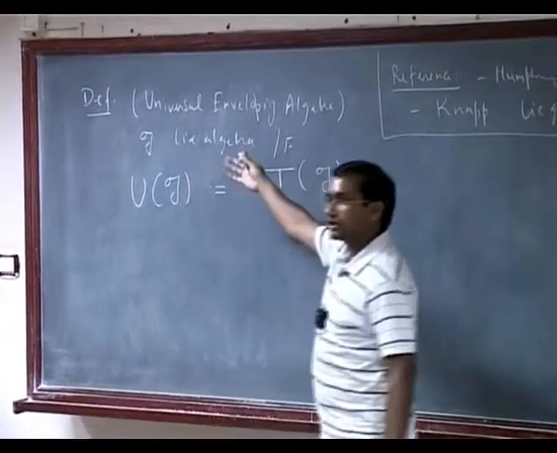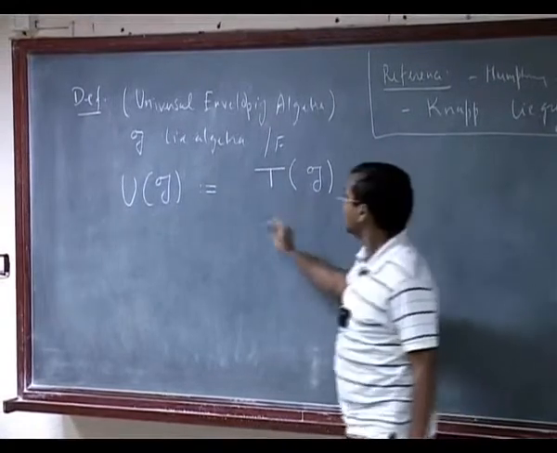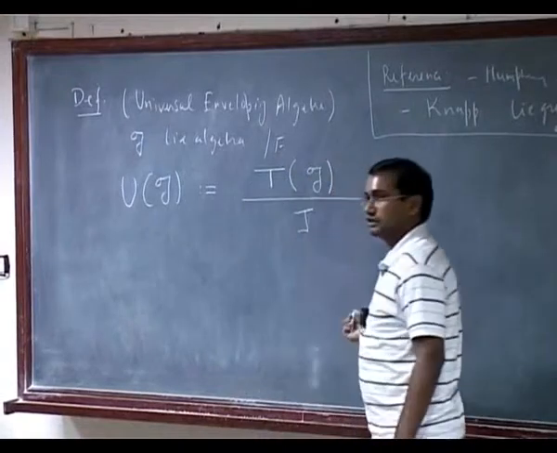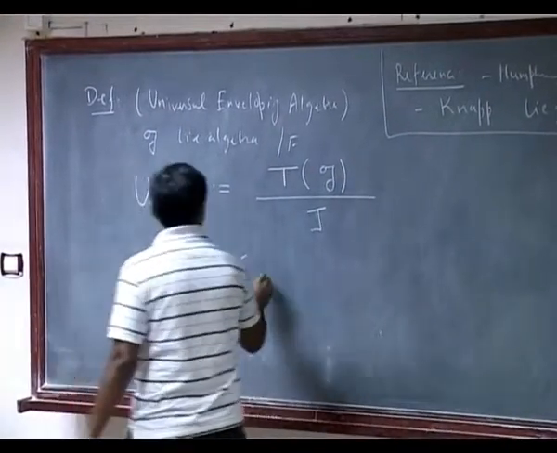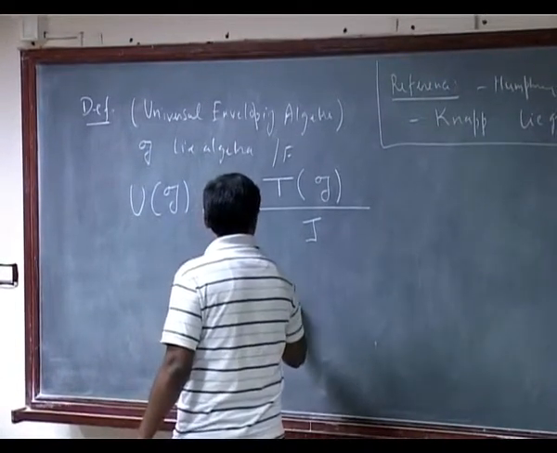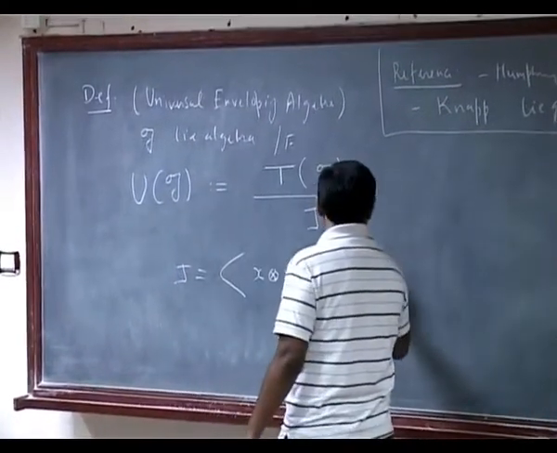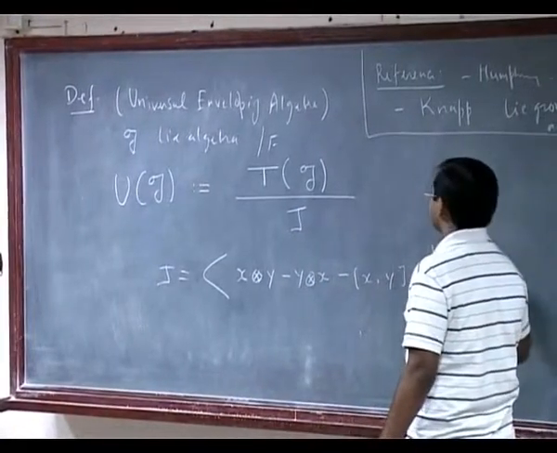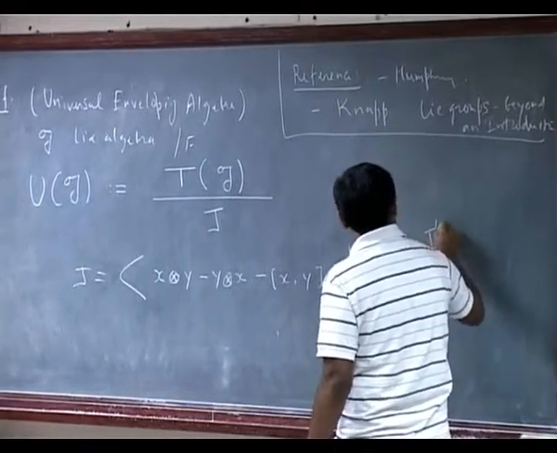So G is in particular a vector space obviously. So I can make sense of tensor algebra, and then it's supposed to be the quotient of T(G) by a certain ideal J, and I will tell you what J is. So J is supposed to be the two-sided ideal generated by this kind of elements, x tensor y minus y tensor x minus the bracket [x,y], where you take x, y from G, which I am identifying with T^1(G).